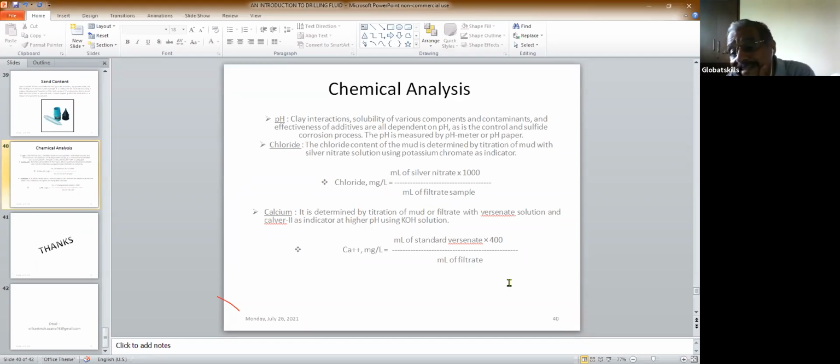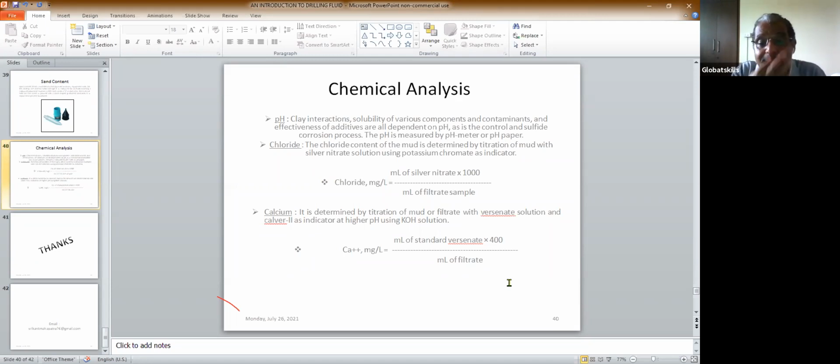Now, why do you measure it? As I told you, suppose there is salt in the formation. When you drill, a lot of salt will come into the mud. So you must know the salt content, because a lot of salt means your drilling fluid will not perform well. There will be coagulation. Those things we'll discuss. So you must know what the salt content should be. To know the salt, because sodium chloride is the salt, you cannot measure sodium as such using this method. So it's an indirect method. You measure chloride, then calculate what the sodium chloride percent should be.